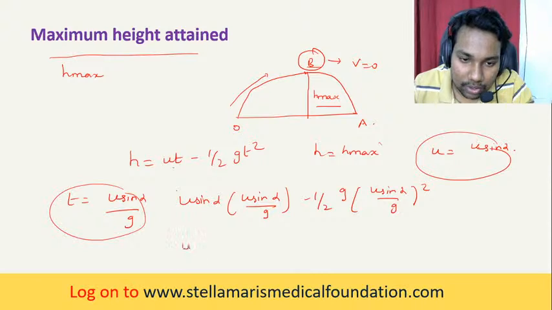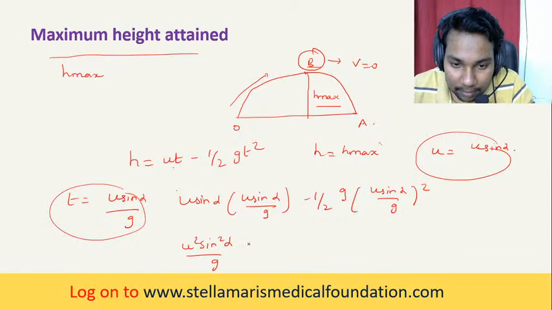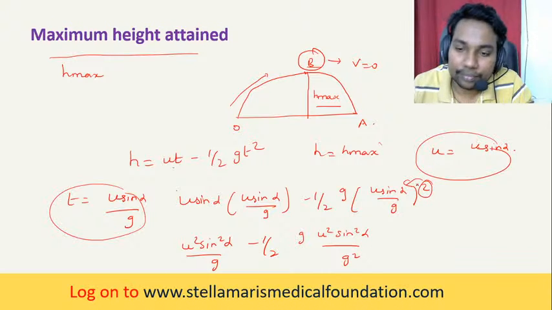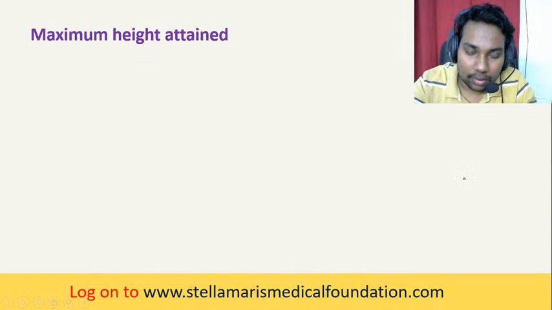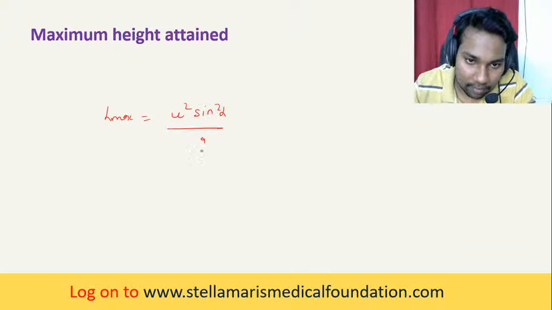So this becomes u squared sine squared alpha by g, and minus half into g into u squared sine squared alpha by g squared, taking this square inside. So this g and this g get cancelled. So what happens here? I'll write it here. So h max is equal to u squared sine squared alpha by g.